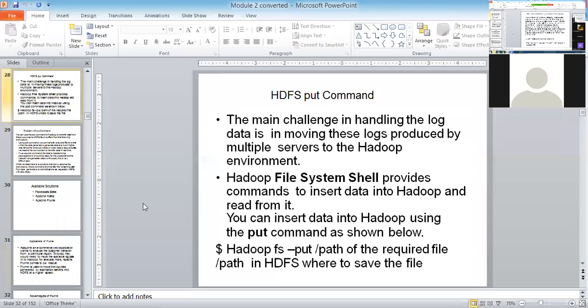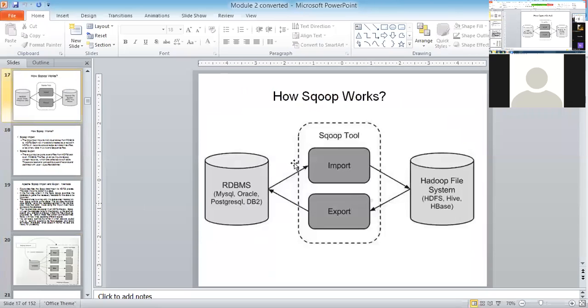Okay, see, this is how the two things go. Here also I'm using the Scoop tool to store the data into centralized storage. Instead of the Scoop tool, I'm going to use Flume here. I'm going to use Flume to store the data instead of Scoop. So that's the very first advantage.